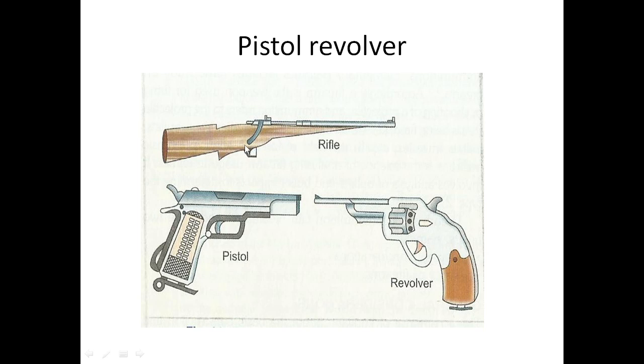Now how is the gun fired? I will tell you my experience. When I was in first MBBS, I took part in NCC and I was in camp in Kulgaon. There the 303 firearm was given. Usually .22 rifle is given for training purpose, but at that time a .303 gun was given. The instructor gave me the gun in my hand and said keep this butt touching the shoulder and look at the target.